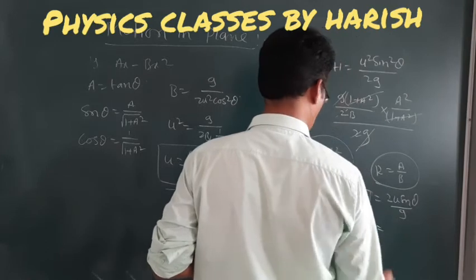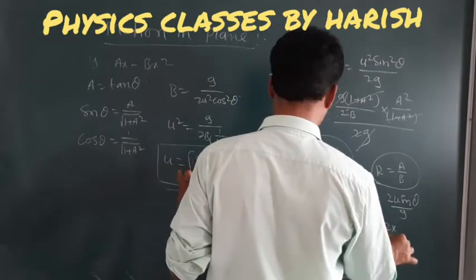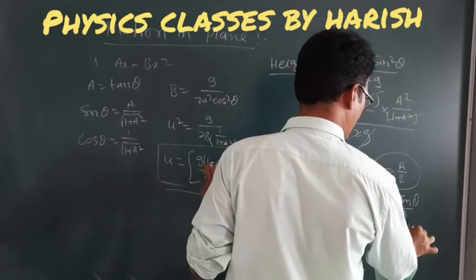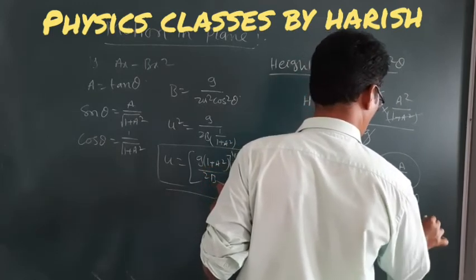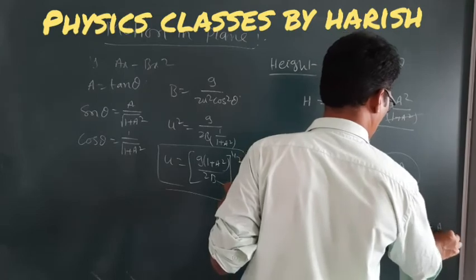Next, time of flight: t is equal to 2u sin theta divided by g. So t is equal to 2 into u, which is g into 1 plus a square divided by 2b, whole power 1 by 2, into sin theta, which is a by root of 1 plus a square.